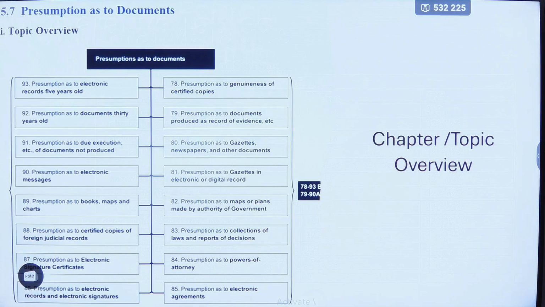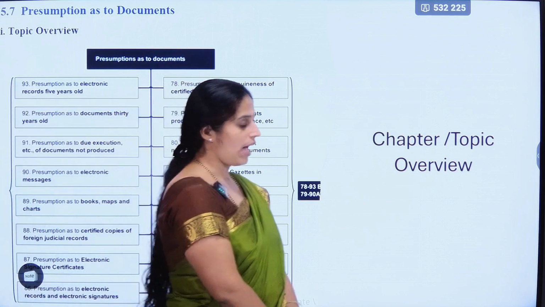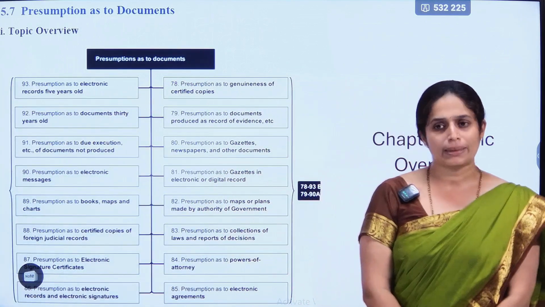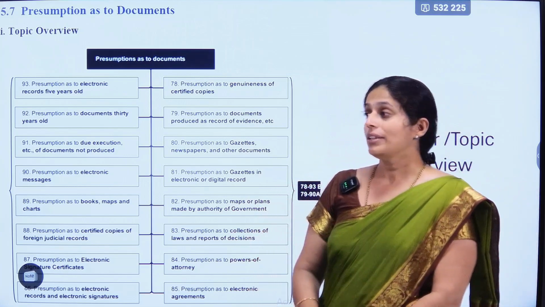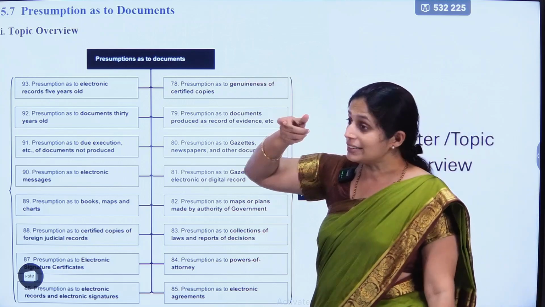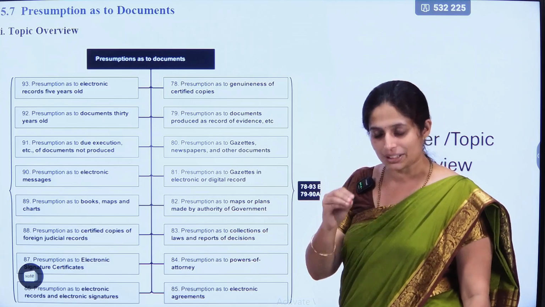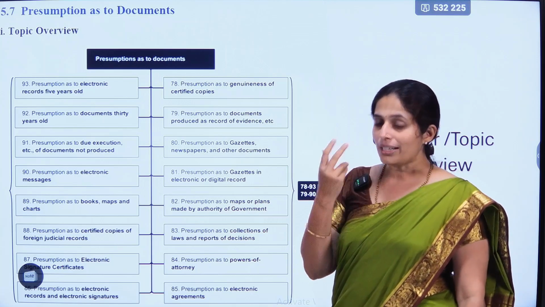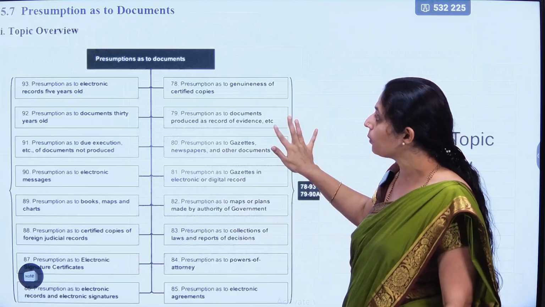And when it comes to topic or chapter overview, see, we know that in the Evidence Act we also have some chapters. In the index we can see that chapters are there. So for every chapter, we need to have an overview of that. We need to know how many sections are there in this chapter, what are we going to learn. So if we have the idea of that, then it would be more